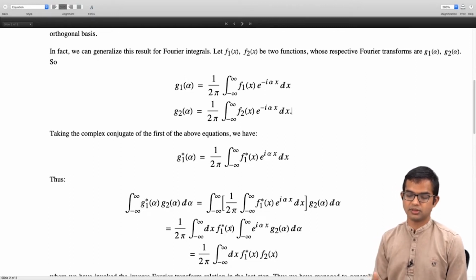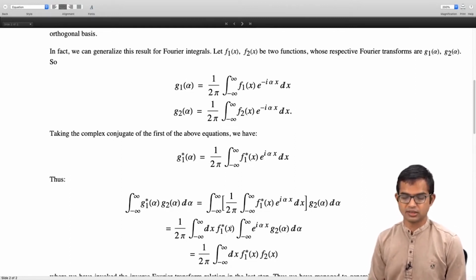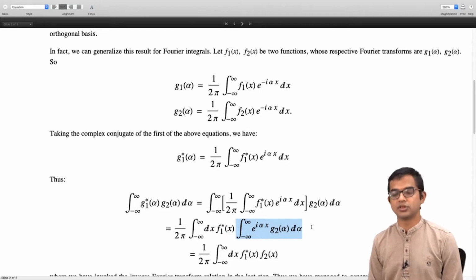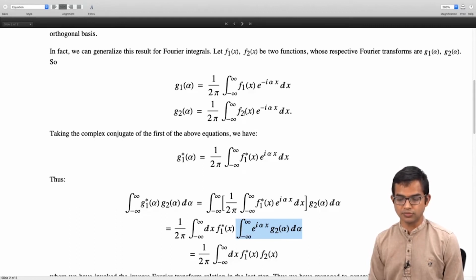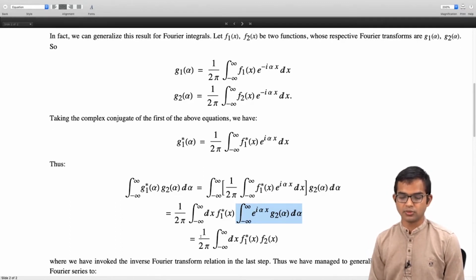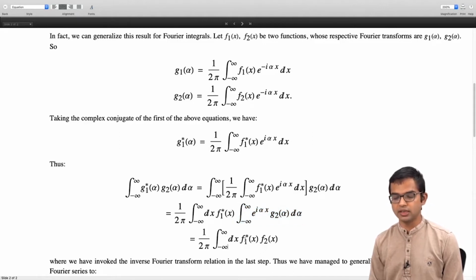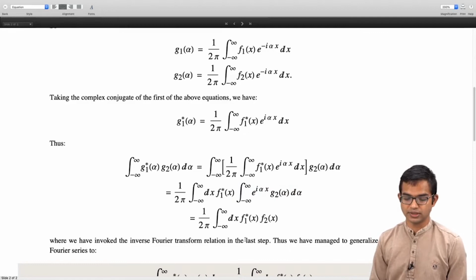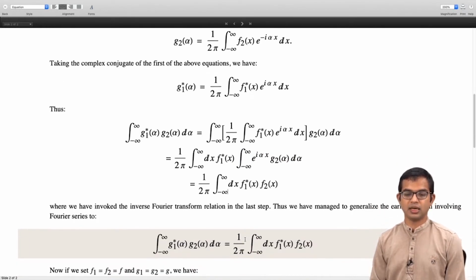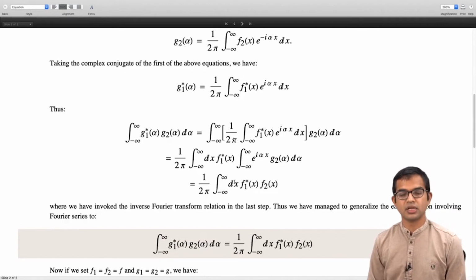So I have just rearranged these various factors, right? This part doesn't care about this integral involving alpha, so I am allowed to bring this stuff outside. And then I observe that in fact this integral is nothing but the inverse Fourier transform of g2 of alpha. But the inverse Fourier transform of g2 of alpha is just f2 of x. So this is equal to 1 over 2 pi integral minus infinity to plus infinity dx f1 star of x f2 of x.